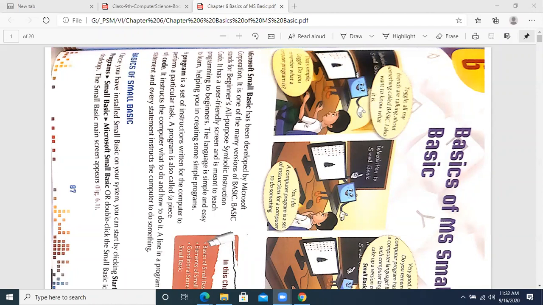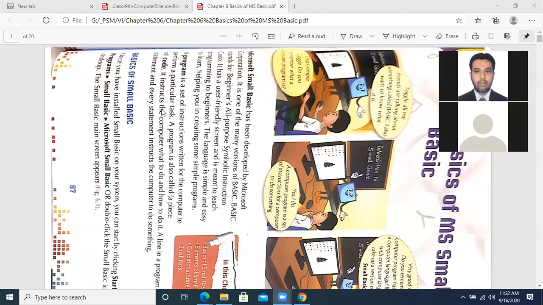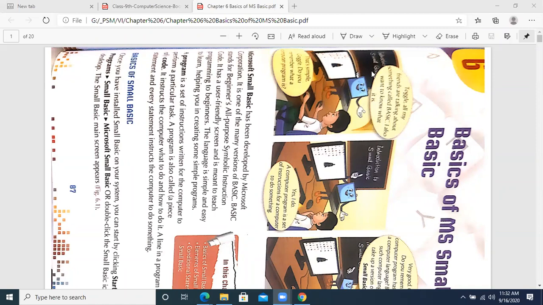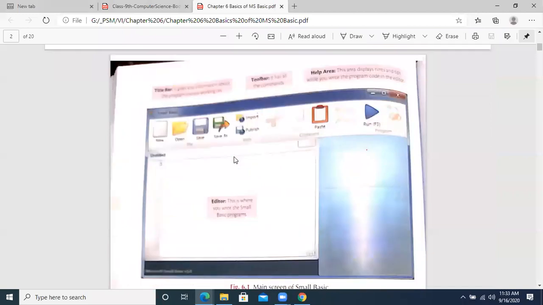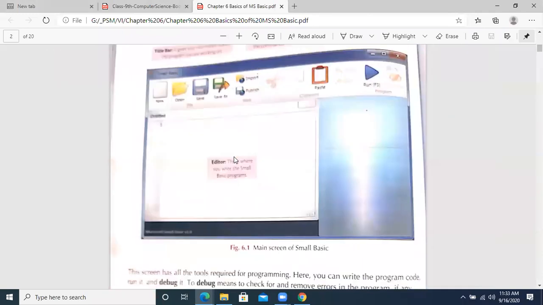Okay, fine. Today we are going to revise chapter number 6. Chapter number 6 is basically about Small Basic. This is the second last chapter that we studied. We are going to see this chapter once again regarding MCQs and short questions. What kind of questions will be there from this chapter? The chapter starts from page number 87.